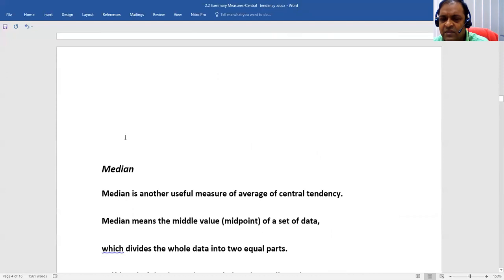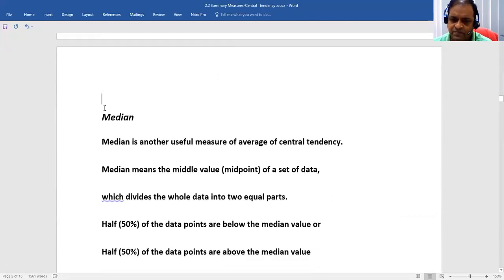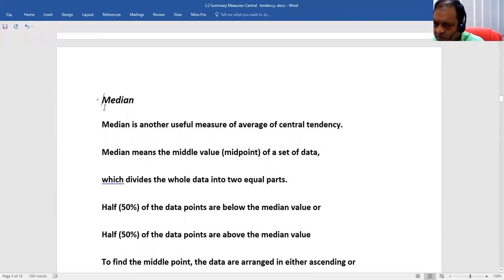Now, there is another measure of central tendency, that is the median. As I told, this is another type of central tendency or location. What is the median? Median is a very useful average of central tendency. Median means the middle value, the midpoint of a data set. Median divides the whole data into two equal parts. Did you get it? The median takes the midpoint of the data set. So when you calculate the median, you will get a single value.